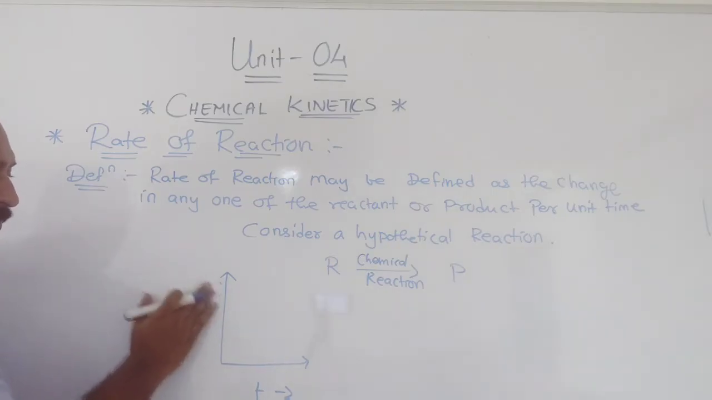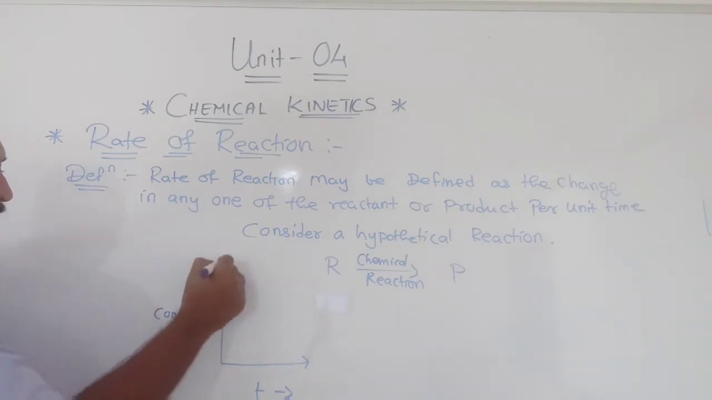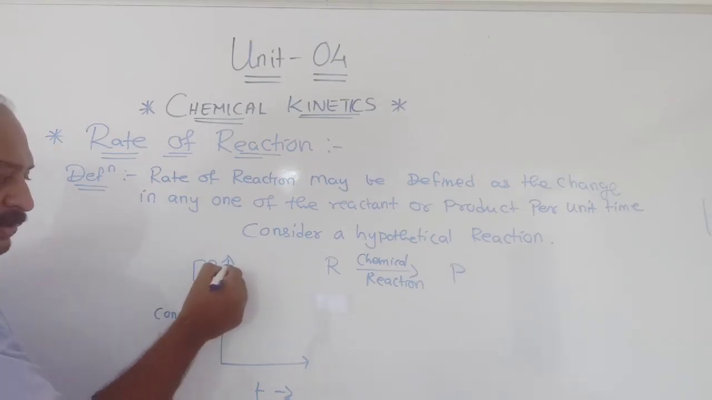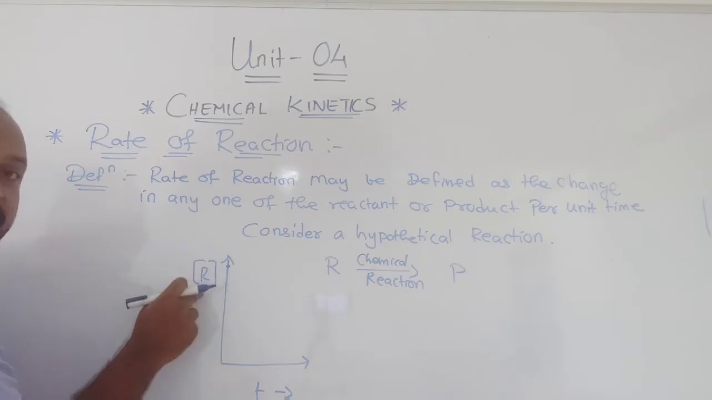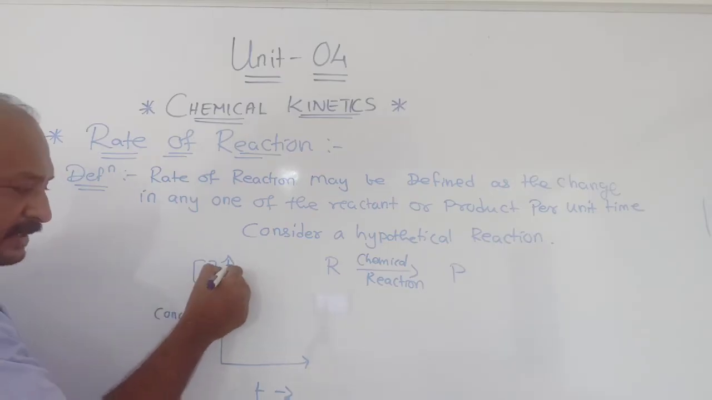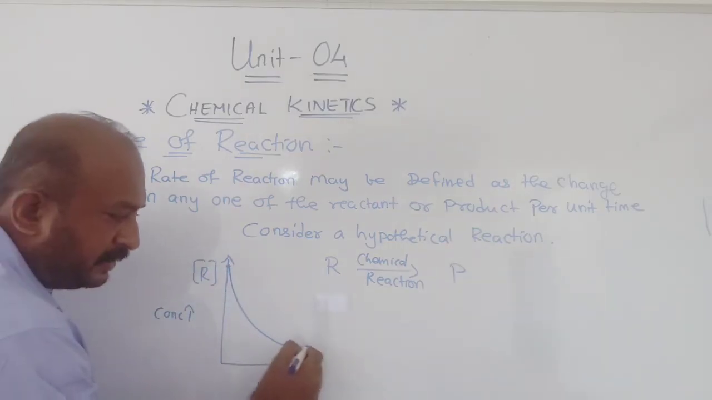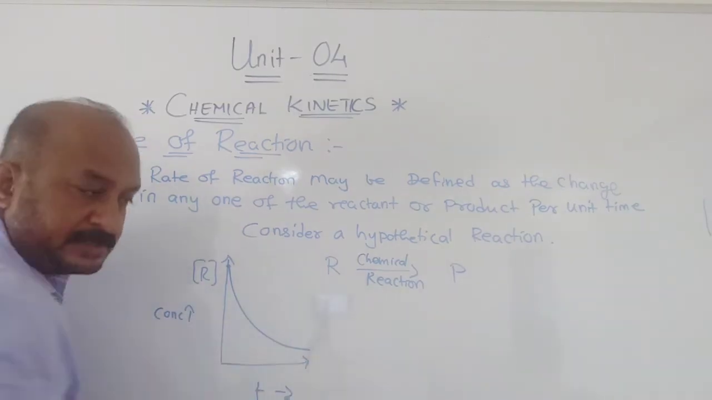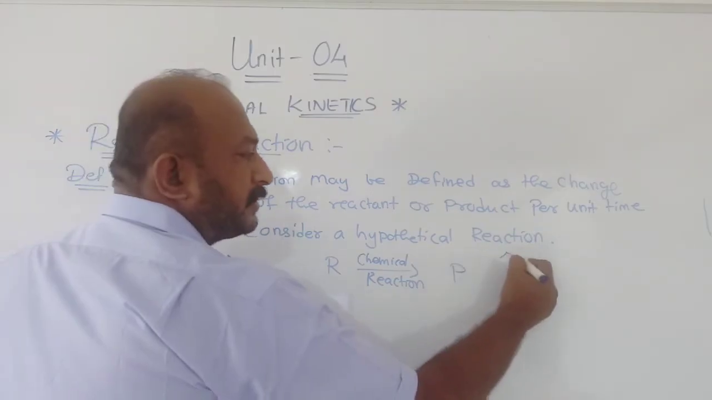I think everyone knows this. I'll write it in a little bit bigger handwriting. The square bracket represents concentration of reactant. Suppose in the beginning the concentration of reactant is maximum. As time proceeds, the reactant concentration decreases. Understood? Now when we talk about the product, what do we say?